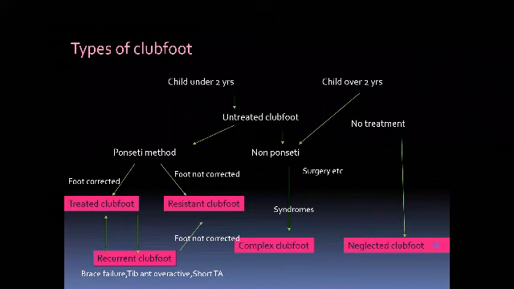Otherwise, if your Ponseti has been started and you are not getting correction, then you call it resistant club foot. If the foot has undergone non-Ponseti methods, such as surgery, or he is syndromic, okay, then you will call it complex club foot to begin with, like you have Streeter's bands, arthrogryposis. So when you present, you must say this is a case of a complex club foot, right? If the child has no treatment and he is over 2 years, then you call it neglected club foot.